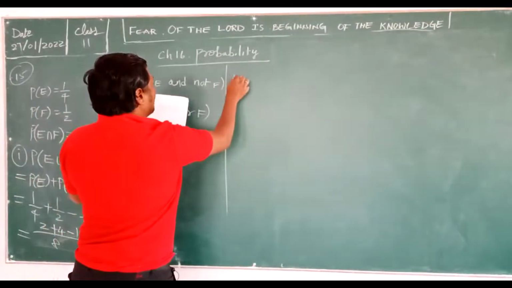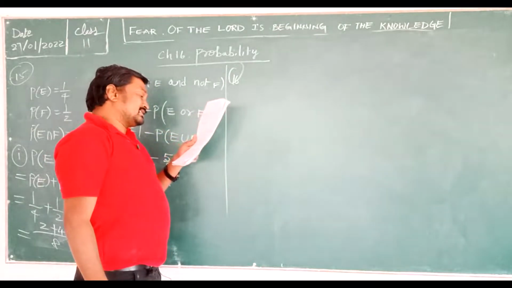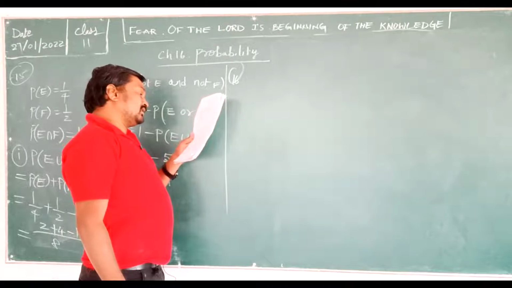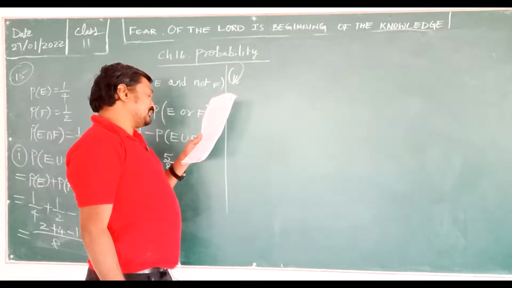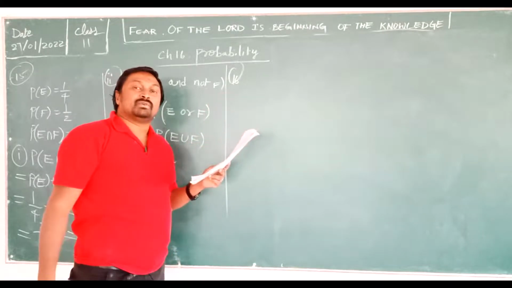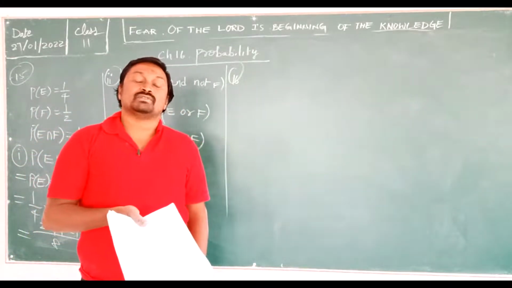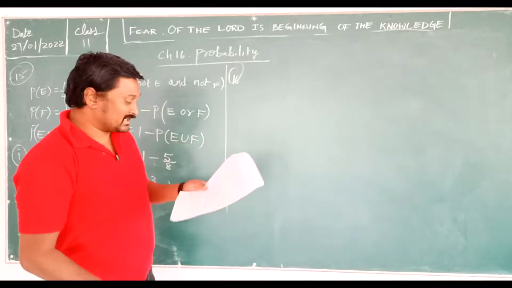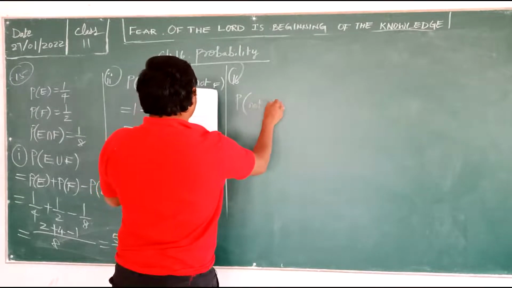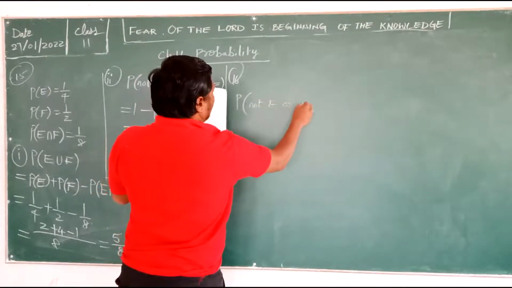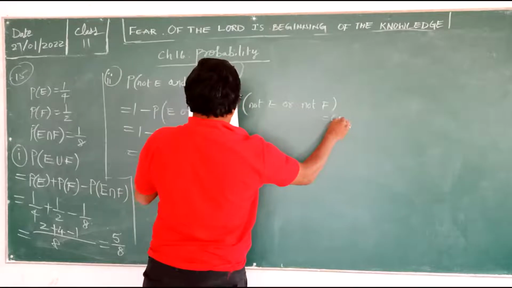The 16th problem. Events E and F are such that P of not E or not F is equal to 0.25. State whether E and F are mutually exclusive or not. So we need to prove mutually exclusive or not. Let's check whether it is possible to prove. Probability of not E or not F is equal to 0.25.